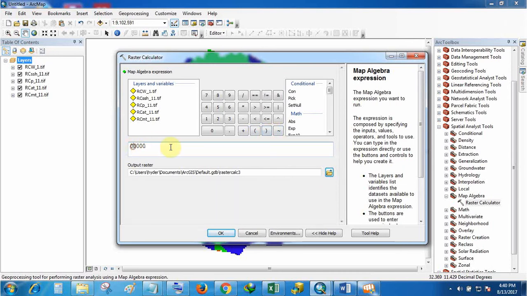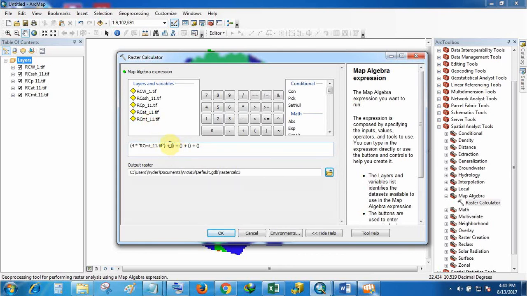And all this data we have to add 1, 2, 3, 4, and this is 5 here. Okay, so first we have to multiply by 4 times, and this is the maximum temperature.